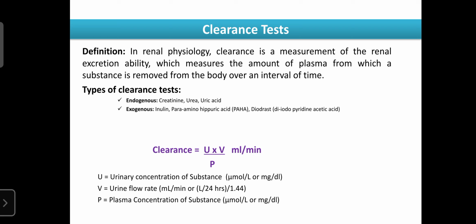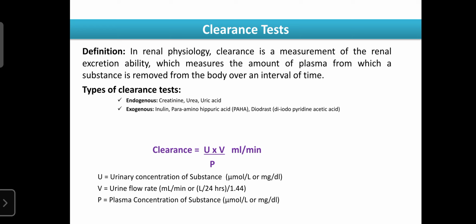So what are the substances that are considered to assess the renal clearance test? Those are mainly classified into two types, that is endogenous substances and exogenous substances. Endogenous substances are produced inside the body and they are excreted through urine at a fixed rate. So those are creatinine, urea, uric acid. Creatinine is excreted only in a defined amount, but urea and uric acid